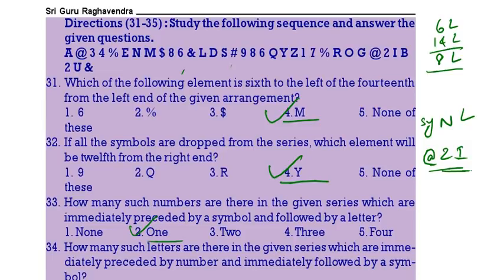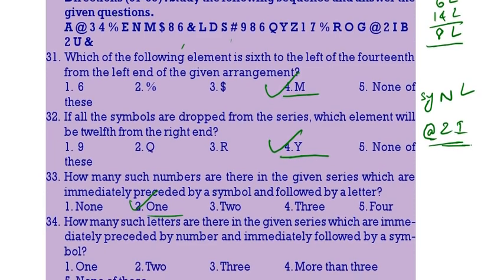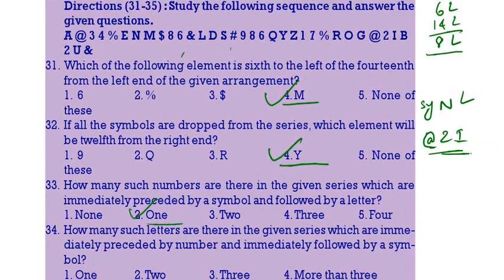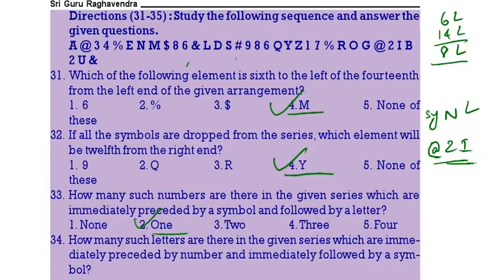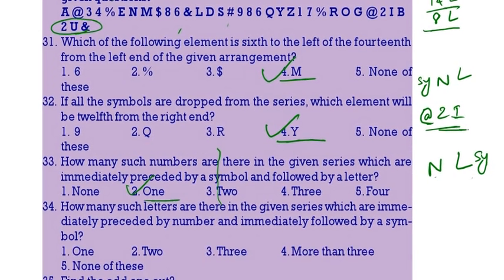Then, how many such letters are there in the above arrangement which are preceded by a number and followed by a symbol? Letters means L. Preceded by number and followed by symbol. So, number, letter, symbol. We are having it in only one case: number followed by letter followed by symbol, 2, U and the symbol. So, only one, which means the option is 1.